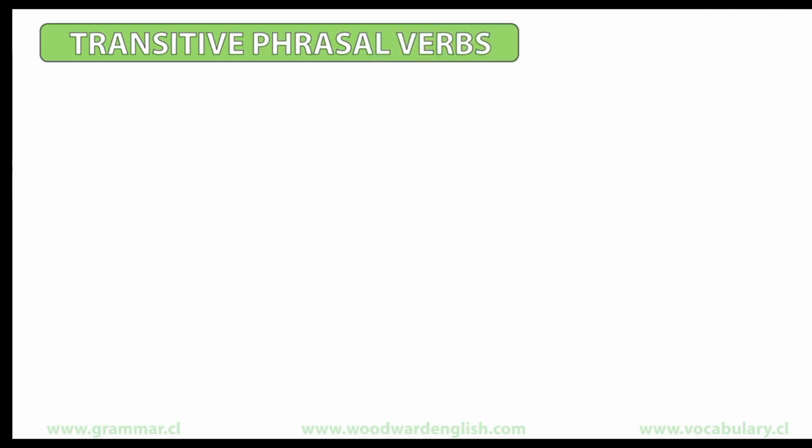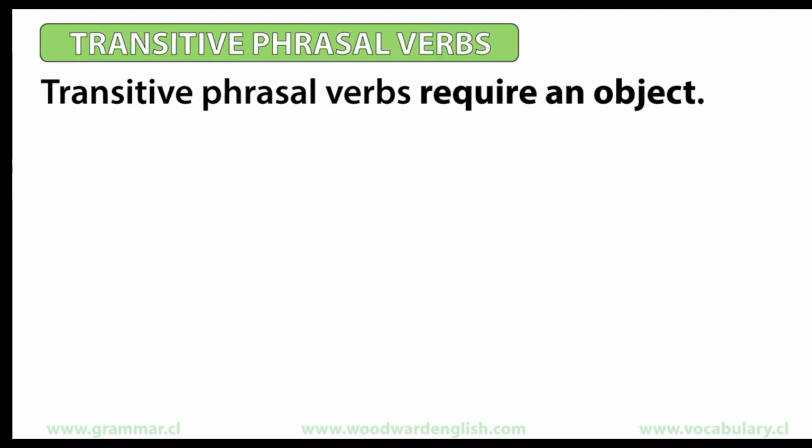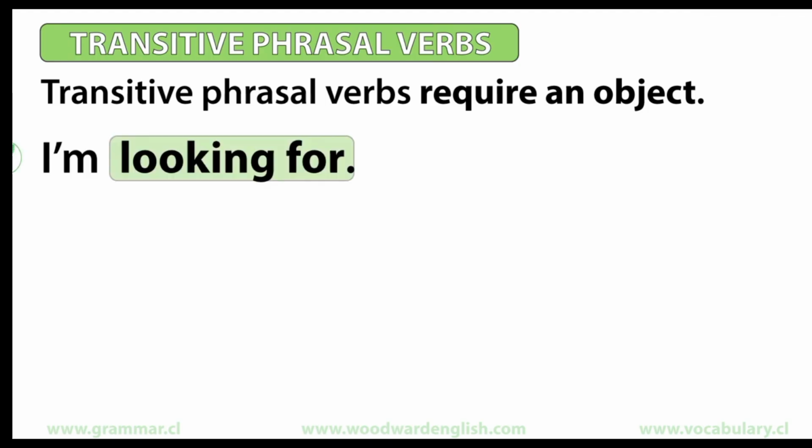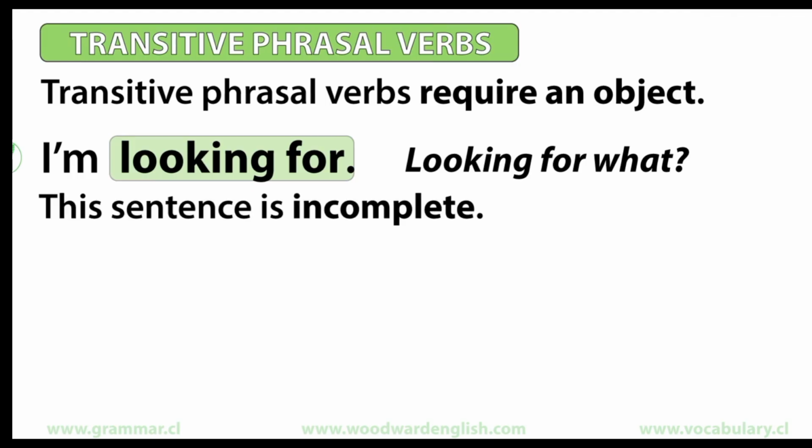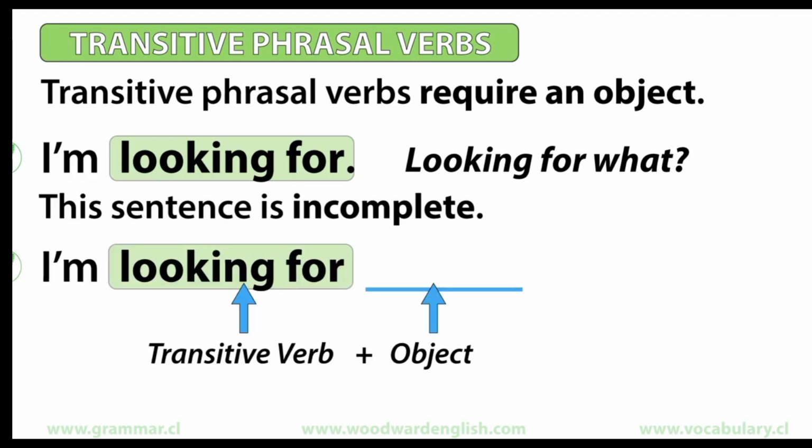Transitive phrasal verbs. The same rule applies to transitive phrasal verbs, which also require an object. If someone says, "I'm looking for," you would automatically think, "looking for what or looking for whom?" Again, this sentence is incomplete, because we need an object after this transitive verb.